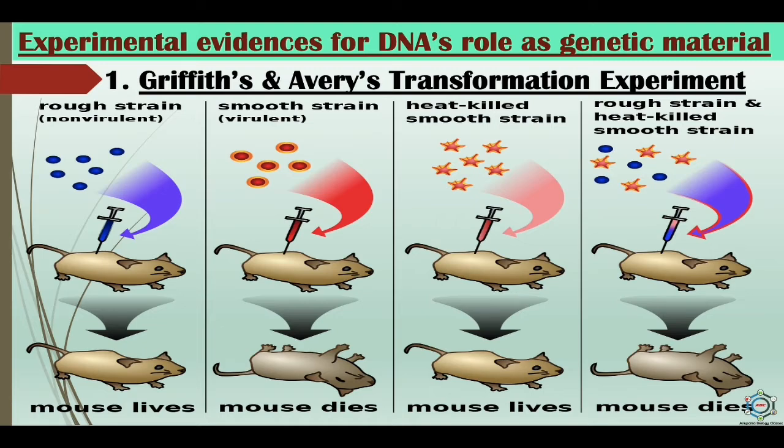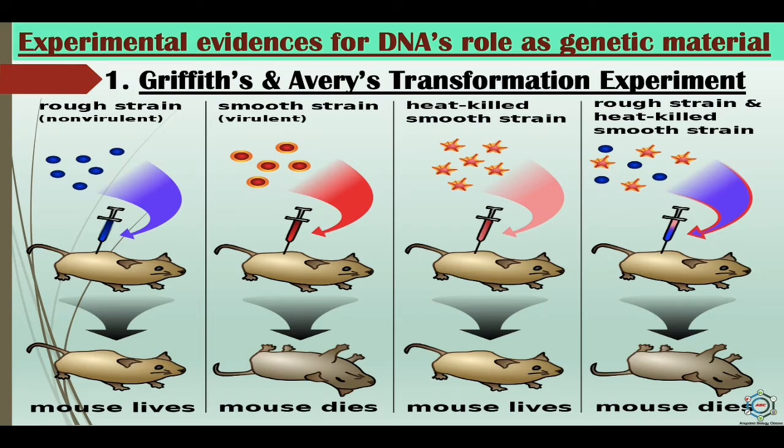R means rough and S means smooth. When the R strain was grown in a petri dish, the R bacteria formed colonies, or clumps of the related bacteria, that had well-defined edges and a rough appearance, hence the abbreviation R for the R strain. The R bacteria were non-virulent, meaning that they did not cause sickness when injected into a mouse.